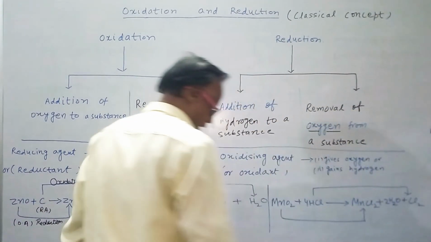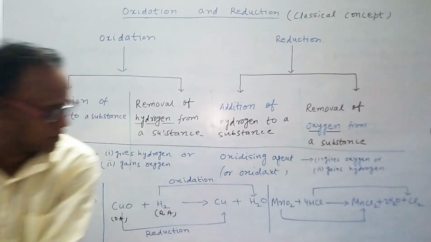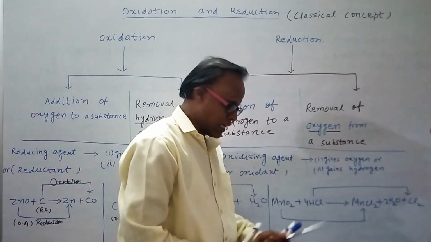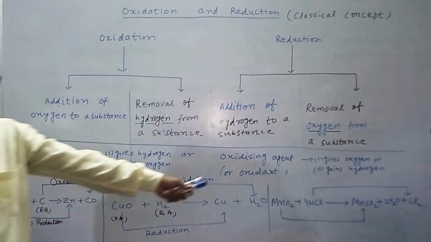Now take another example: MnO2 plus 4HCl gives MnCl2 plus 2H2O and Cl2. Yes, Devanshi, please explain which one is oxidation and which one is reduction.